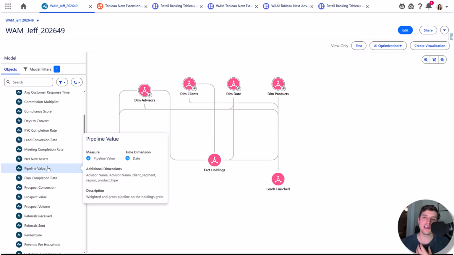So all of this, right, this Tableau Next semantic model, as well as our Tableau Next extensions, can really get your wealth advisors super powerful applications that not only help them with analytics, but also help them with that actionability. And I think that's really what we're looking for now is how do we marry those two things together with trusted data? This is a full-fledged solution.